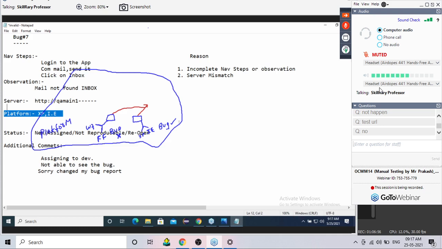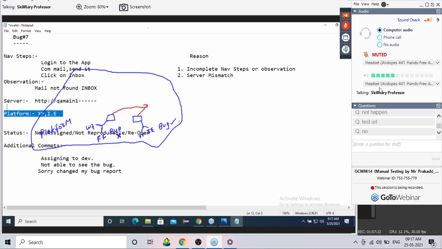Okay. Any rule that developers should also use the same platform? Think and answer. Any rule that developers should also use the same platform? Not required, guys. Suppose he's not able to reproduce, then he may think, okay, probably my system configuration is different, that's why I am not able to reproduce.